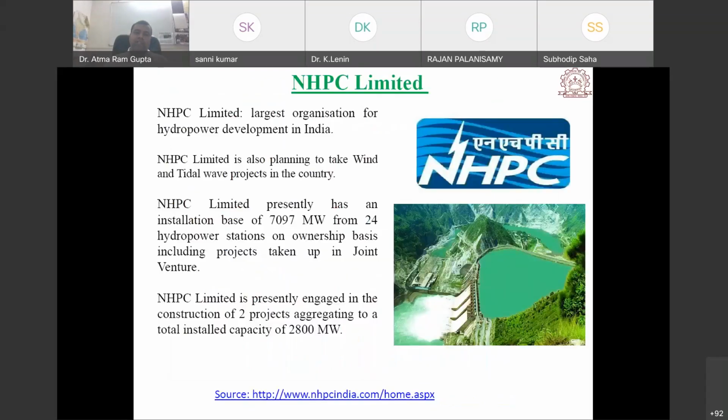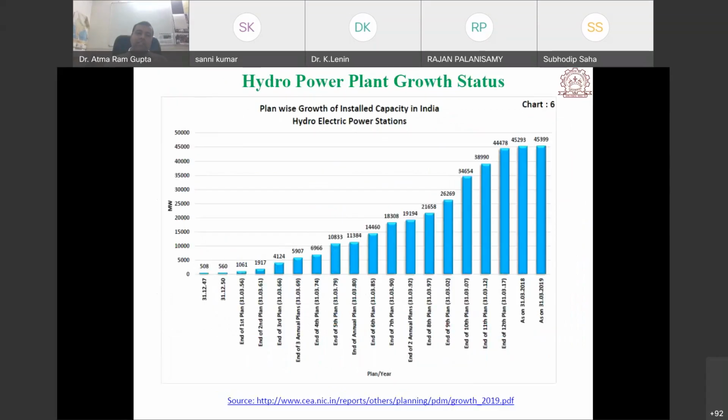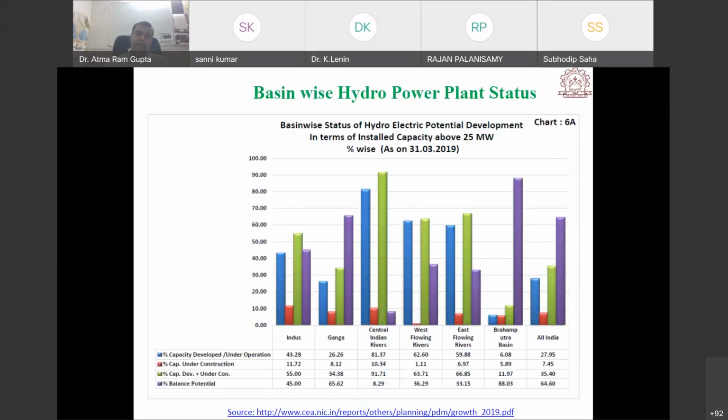So next is the NHPC. If you see the NHPC growth after independence, at that time it was only 508 megawatt, and now it is around 45 gigawatt power production from hydro power plants.